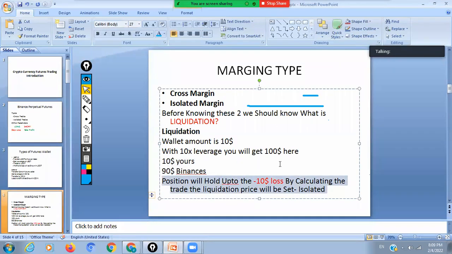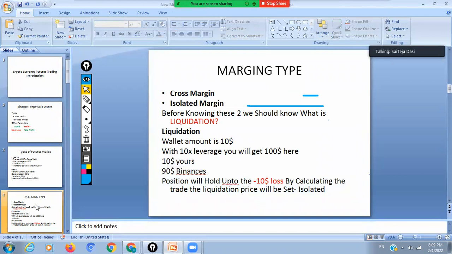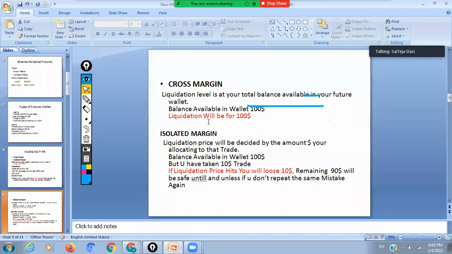In an isolated margin trade, you lose only the amount you have kept in the trade, here $10. But in a cross margin trade, what happens?